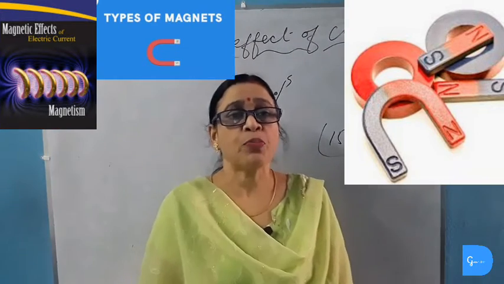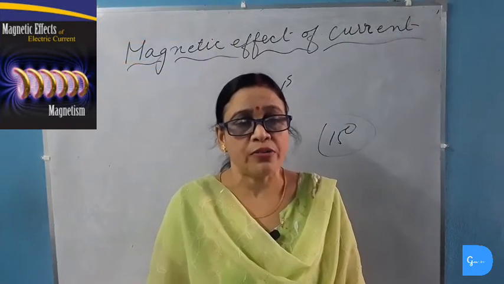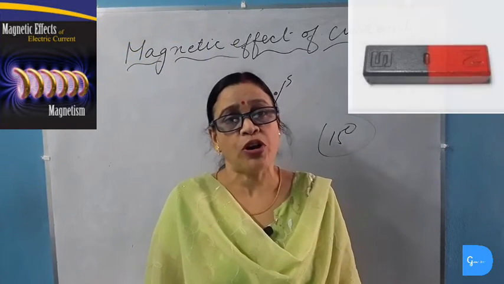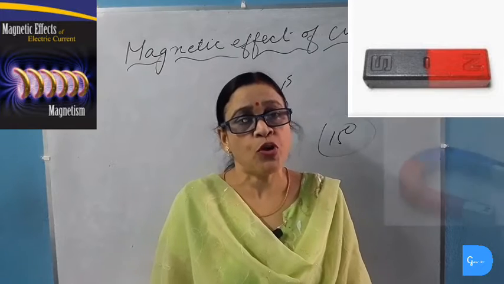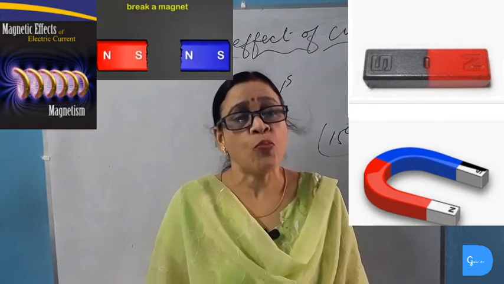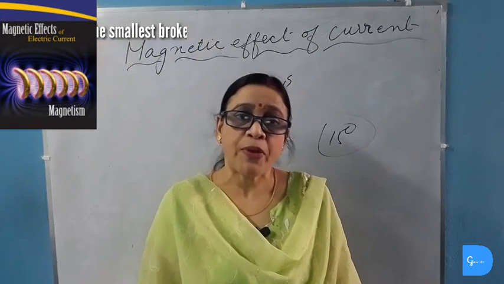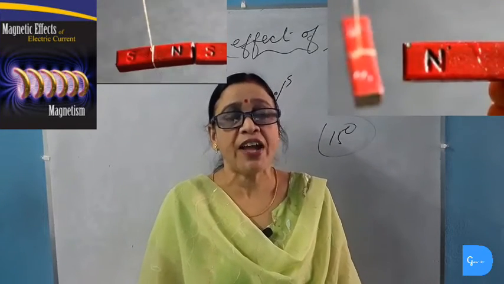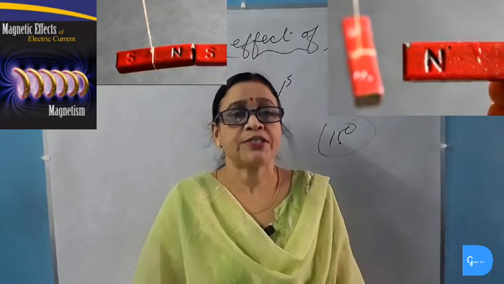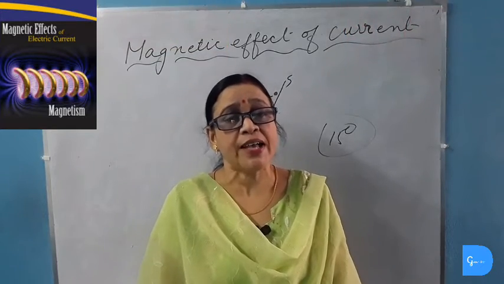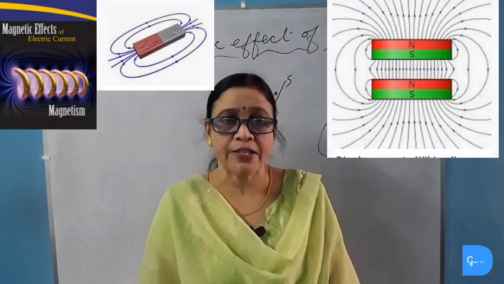Now we will study about the properties of magnet. Number 1. Magnets are always dipolar. It has two poles, north pole and south pole. So monopole does not exist in magnet. Second point, like pole repel each other and unlike pole attracts each other. Third, the strength of the magnetic field decreases as the distance from the magnet increases.